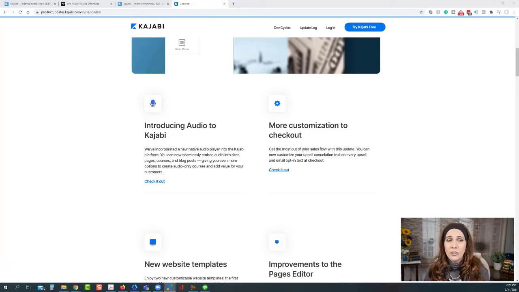It was doable. There's always a workaround, it seems like, with Kajabi because they do give us so many really great features of things like customization and code. But at the same time, it's not quite as seamless as if it's integrated right inside, which now it is. So the cool thing is now we have audio available in pages, products, and blog articles. So what exactly does that look like?